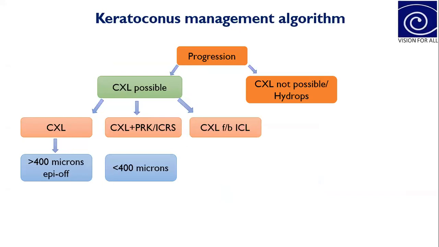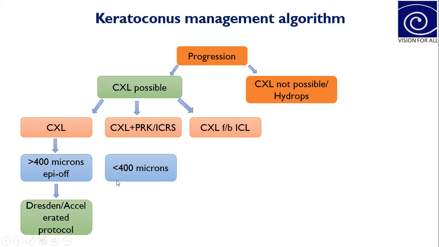If it is more than 400 micron, then go for the standard Dresden protocol or the accelerated protocol for the CXL. So this protocol has been already covered by myself, sir, so I will not discuss more details. Basically, if the patient's corneal thickness is more than 400, then standard CXL can be planned for that particular patient.